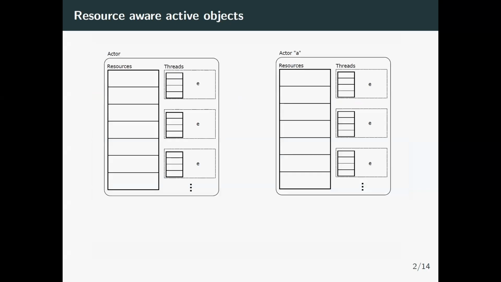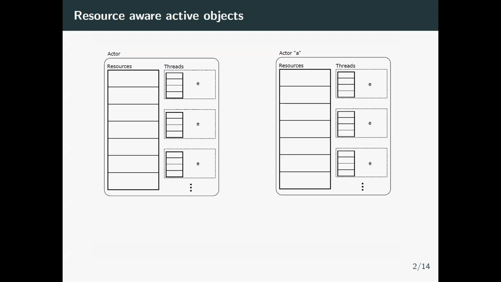When I talk about active objects, I'm just talking about the object-oriented flavor of actors. Think of actors in distributed computing as entities that communicate via message passing. In our specific case, we have a cooperative scheduling scheme that allows actors to handle more than one message at a time, but they don't have full concurrency. They receive a message and process it until completion or until a blocking statement, which is considered an explicit yielding of control, and then they can pick up another thread and continue processing another message.